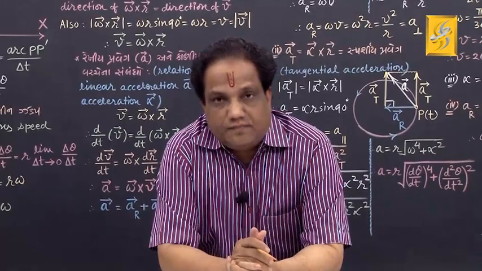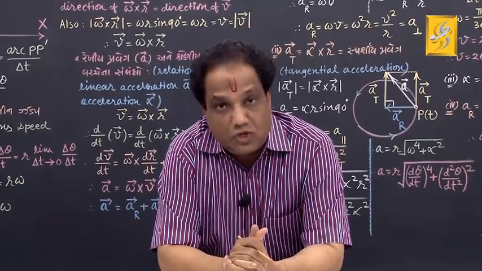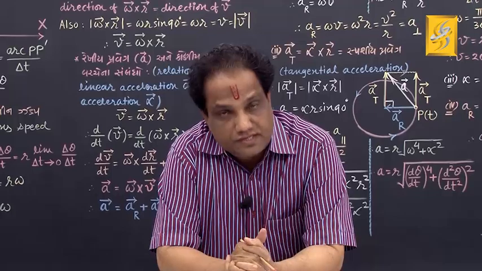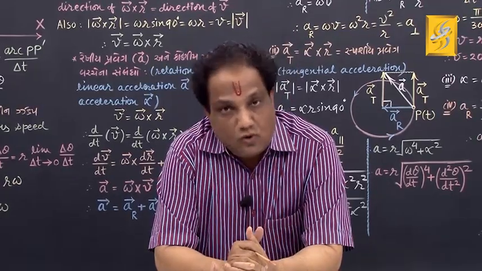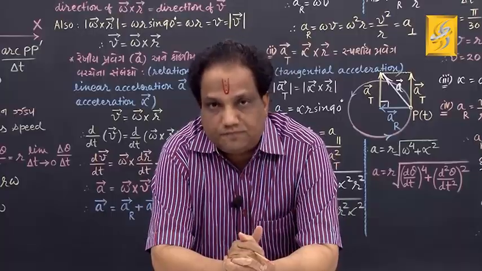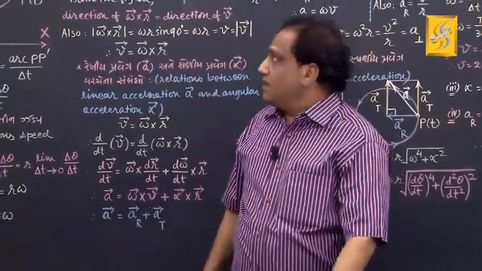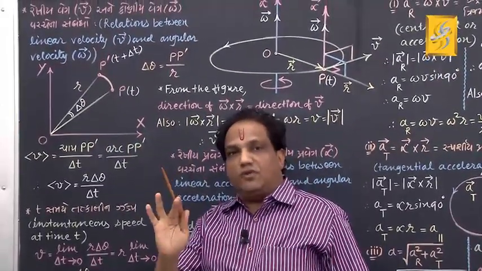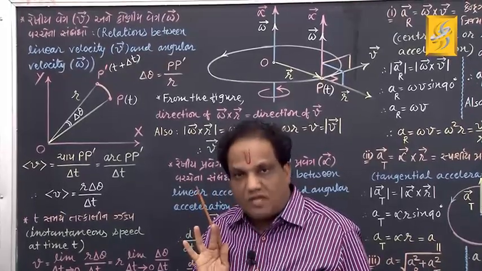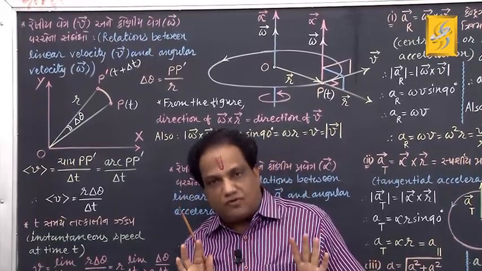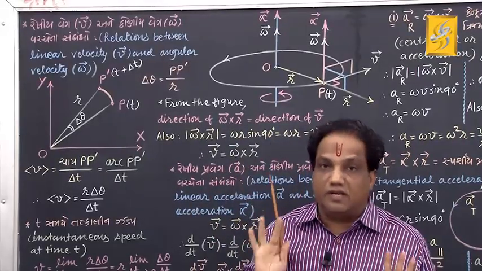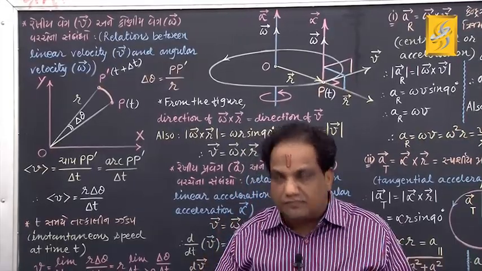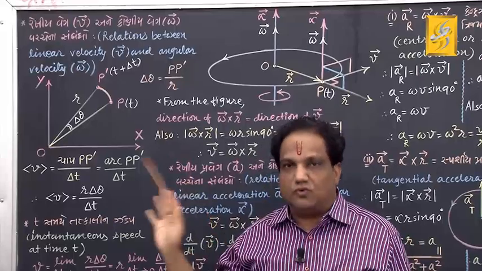Come on, my dears. Let us proceed further in chapter number 2. Today we are going to discuss very important theories. Please try to understand them. Look in the figure now carefully. The first article today will discuss the relationships between linear velocity and angular velocity. We will obtain two types of relations, one is a scalar relation, another is a vector relation. In the textbook, you may not understand the derivation of the vector relation. Here you will understand it perfectly. Just look in the figure now.